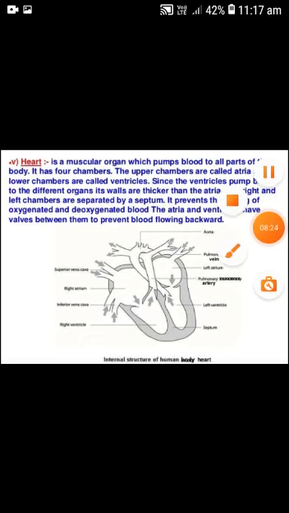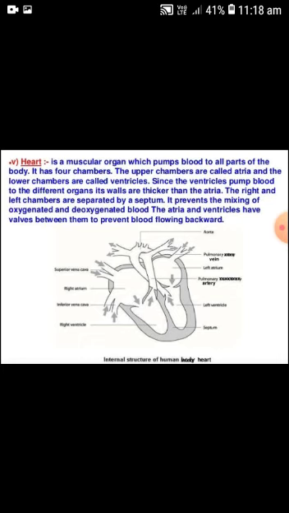Ventricles, as we know, are the lower and thick walled chambers of the heart. These act as distributing chambers, because from the ventricles the blood is distributed to each and every part of our body. Right and left ventricles are separated by a thick vertical and oblique interventricular septum which prevents intermixing of the deoxygenated blood with the oxygenated blood.